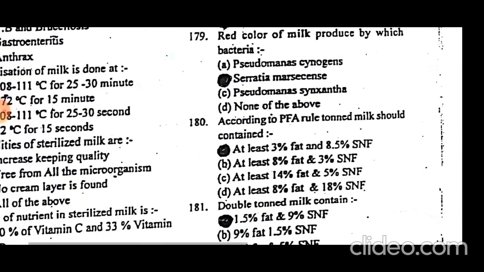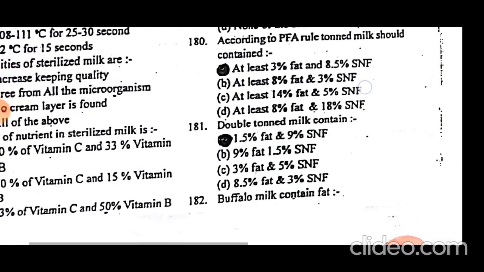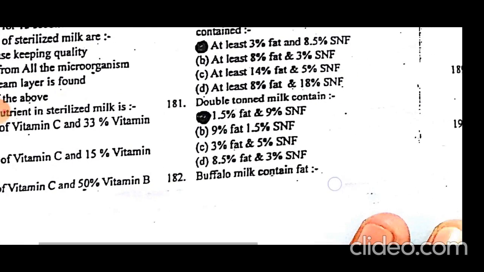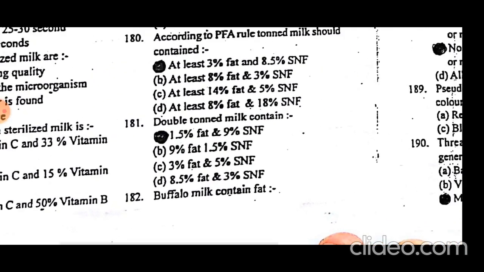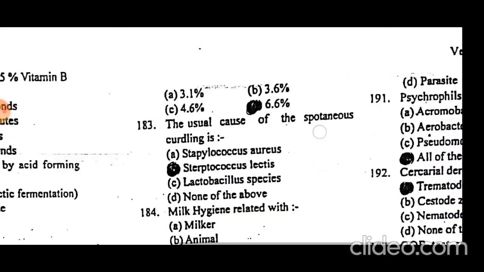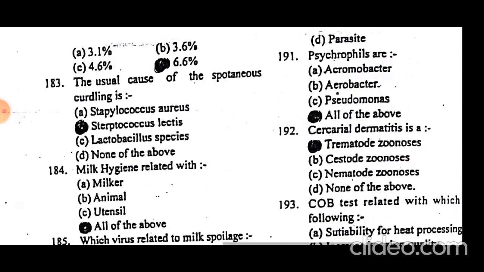According to the PFA rule, toned milk should contain at least 3% fat and 8.5% solids not fat. Double toned milk contains 1.5% fat and 9% solids not fat. Buffalo milk has more fat, 6.6% fat. The usual cause of spontaneous curdling is Streptococcus lactis.